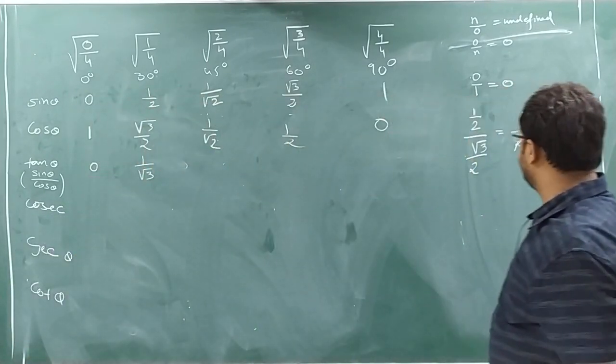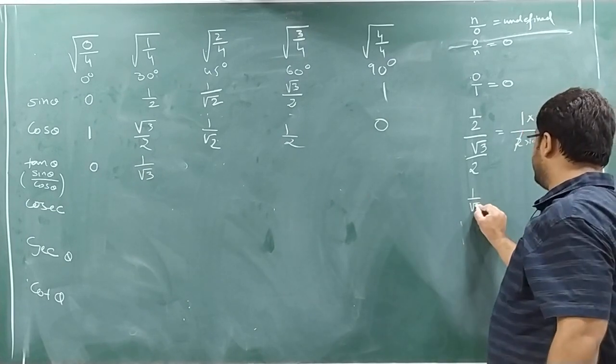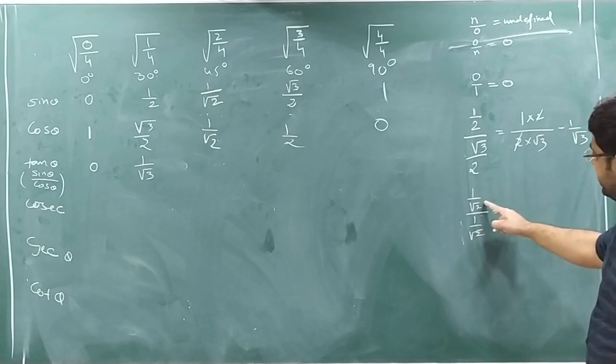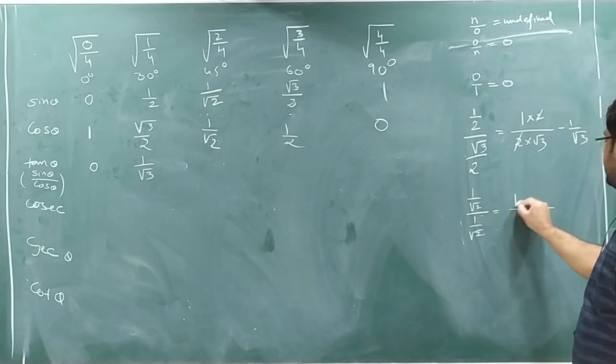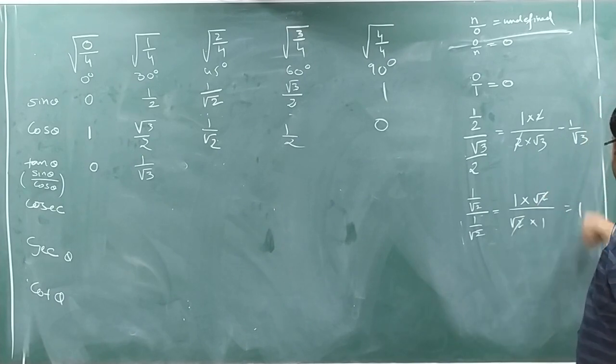Similarly, we will get tan 45. So tan 45 means what? 1 by root 2 divided by 1 by root 2. Same format, a by b divided by c by d. Long line, first last, second third. So answer is 1.